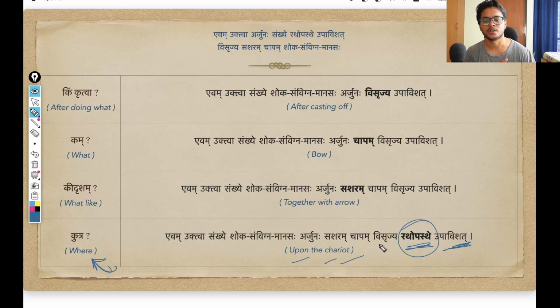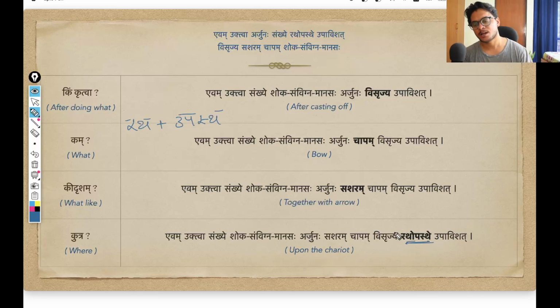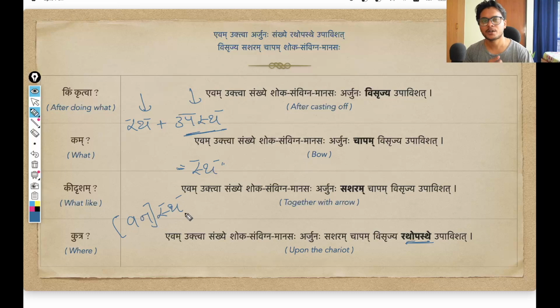Let us understand this word. So rathopasthe, this again is of course a samas, a combination word. The words that are included in this combination word are rath and upastha. These are the two individual words. Let us understand this word upastha first. Whenever you add this stha after some word, some noun, that indicates situated in that. Suppose I want to say vanastha. I am adding this stha along with the word vana, which we know means forest. So vanastha is something that is situated in the forest.